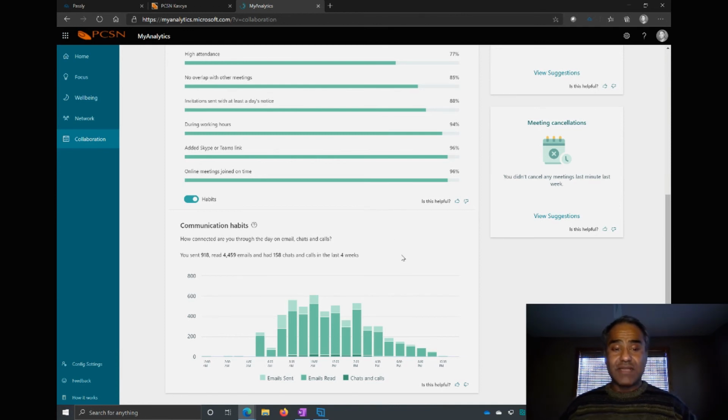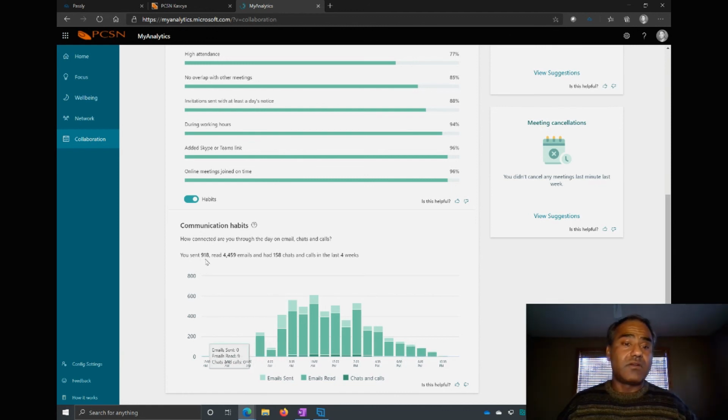So my communication habits, you can see how this chart is laid out. It gives me a time frame during the day. My day starts around 5:30, and it's about reading emails and sending emails, and you can see a breakdown of reading and sending emails. Then these darker boxes down here are chats and calls. My chats and calls start about 8 a.m., and around 3:34 p.m. is when the last one happens, and then it's quiet from there. So it gives me a good breakdown.